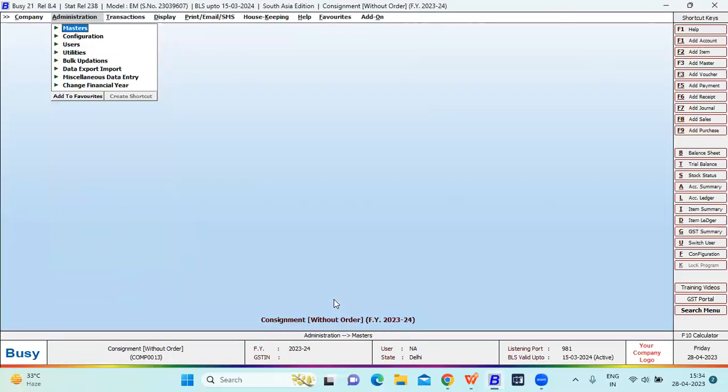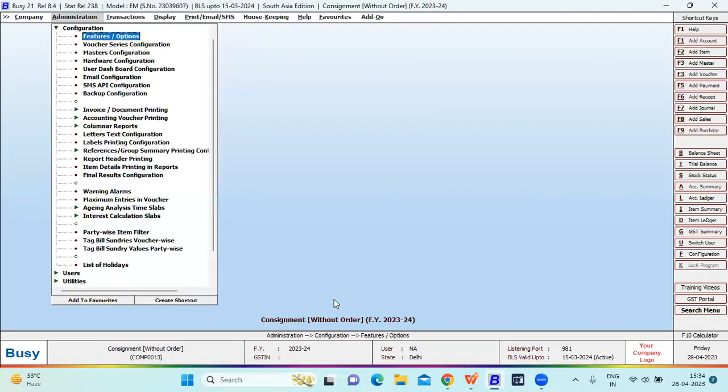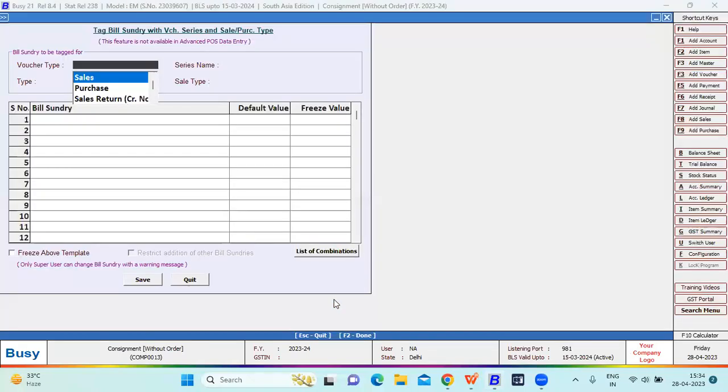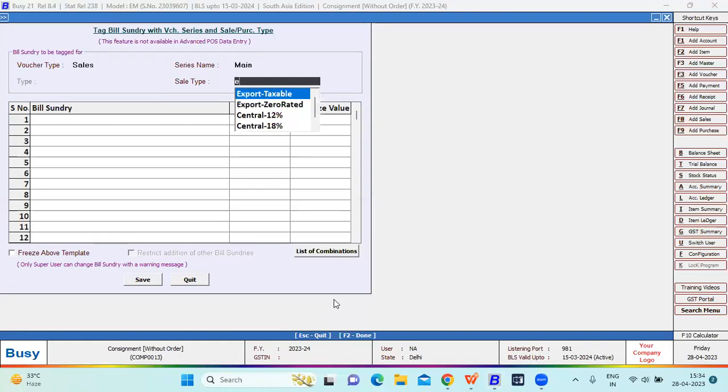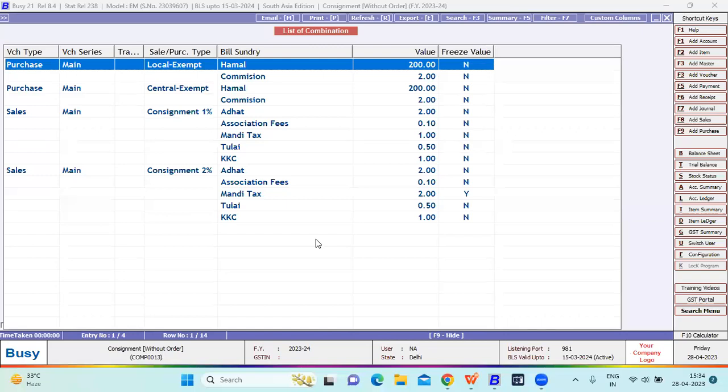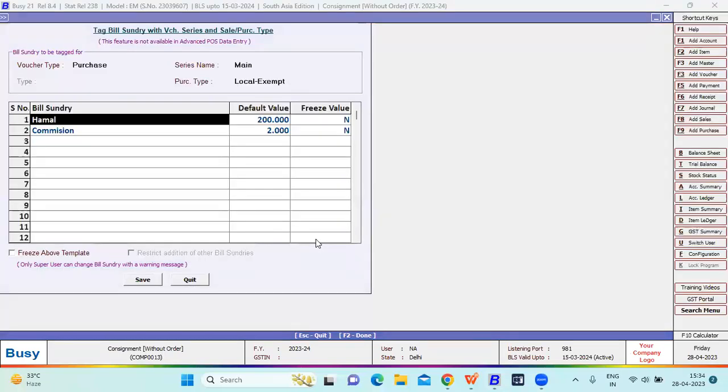After creating the sale type master, you have to tag bill sundry voucher wise. Configuration, tag bill sundry voucher wise. You have to define the sale series name, list of combination.